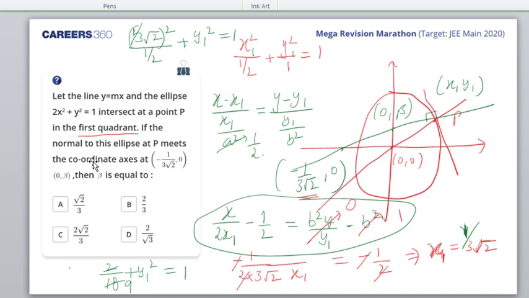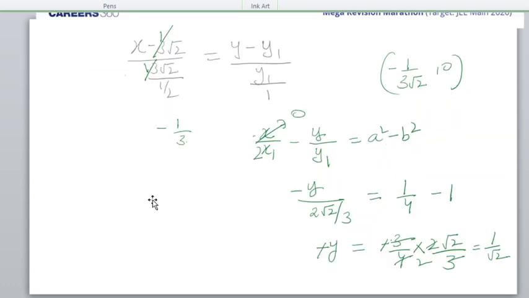1 minus 1 by 9, that is 8 by 9, that is 2 root 2 by 3. 2 root 2 by 3 I found. So 2 root 2 by 3 was there. This I wrote here, and 2 root 2 by 3 I multiplied here. So right only? 2 root 2 by 3. Somewhere I am doing a mistake.